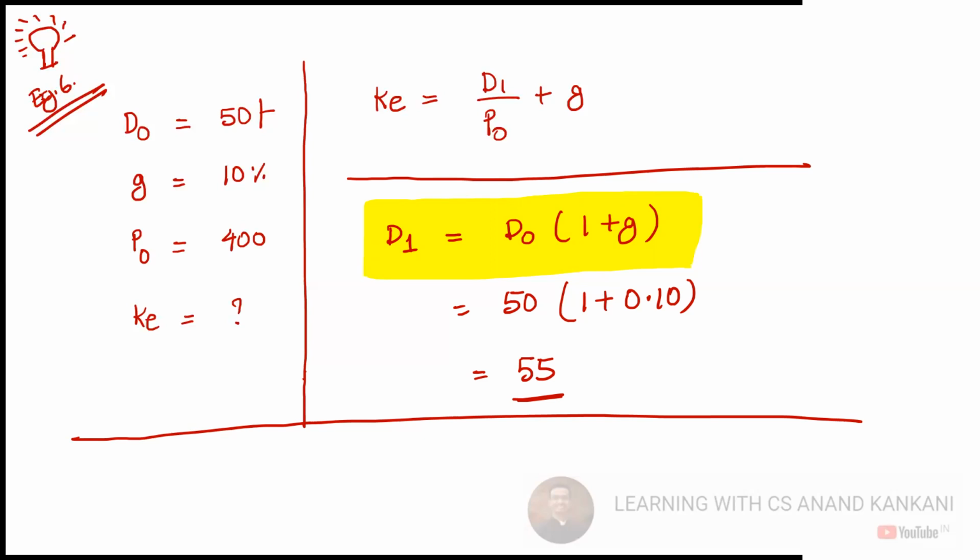So it's very, very important to understand, because D0 and D1 can make your answer incorrect. Just remember whether the question is in past tense or in future tense. Understood?